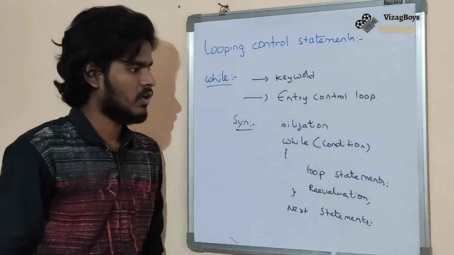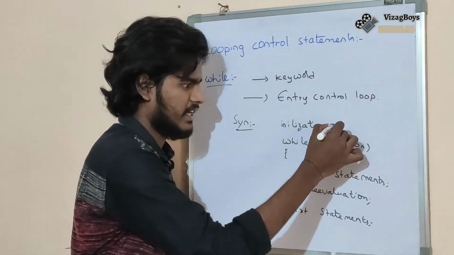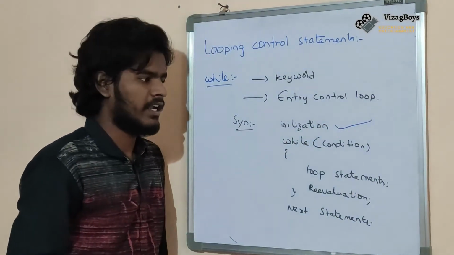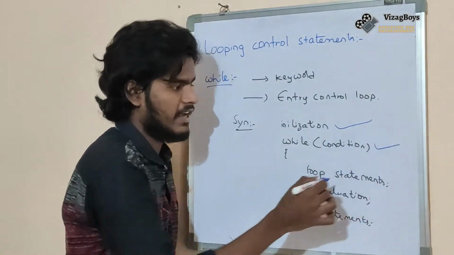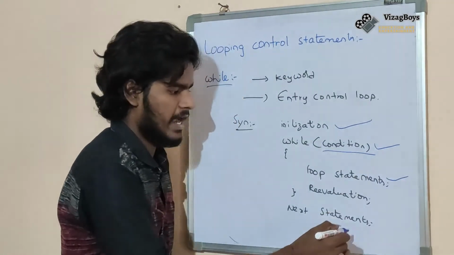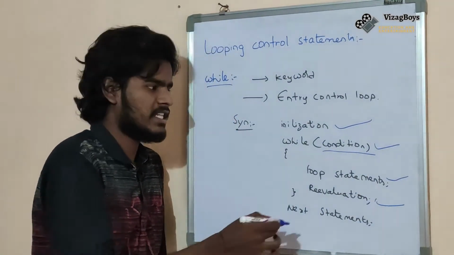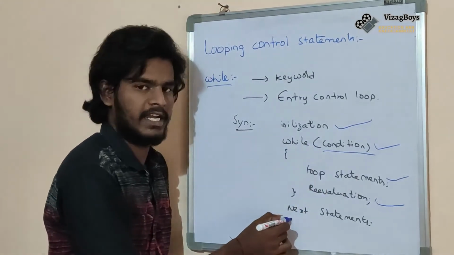What is the explanation? First it will check the initialization, then it will go to check the condition. If the condition is true, it will execute the loop statements and revaluation statements. If the condition is false, it will go to the next statements.